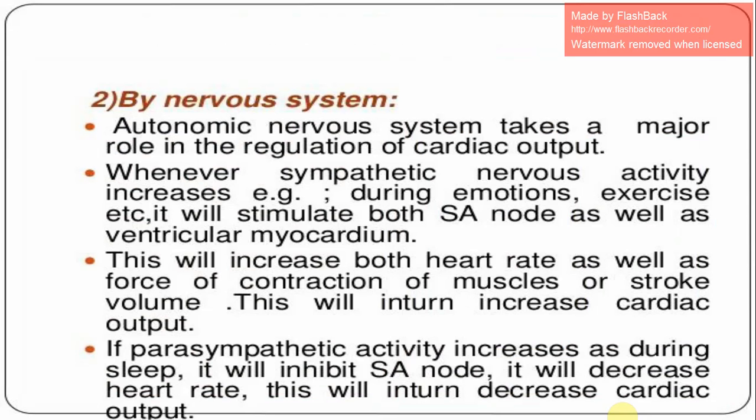By the nervous system: the autonomic nervous system takes a major role in the regulation of cardiac output. Whenever sympathetic nervous activity increases, as during emotions, exercise, etc., it will stimulate both the SA node as well as the ventricular myocardium. This will increase both heart rate as well as force of contraction of muscles, or stroke volume. This will in turn increase cardiac output. When parasympathetic activity increases, as during sleep, it will inhibit the SA node and decrease heart rate. This will in turn decrease cardiac output.